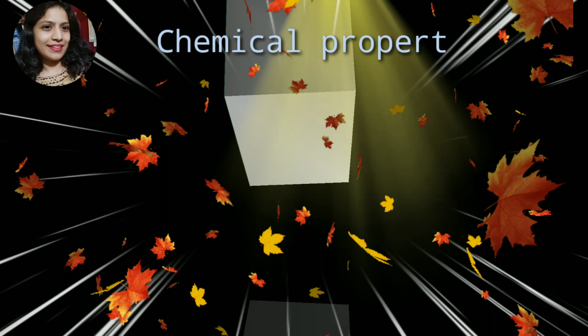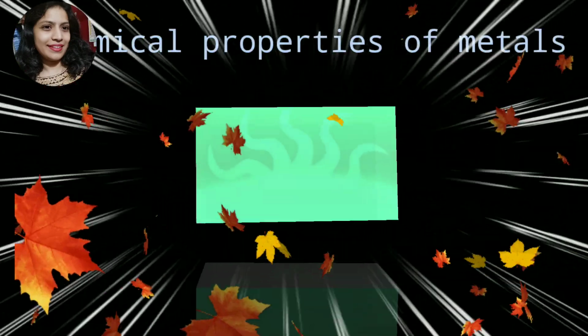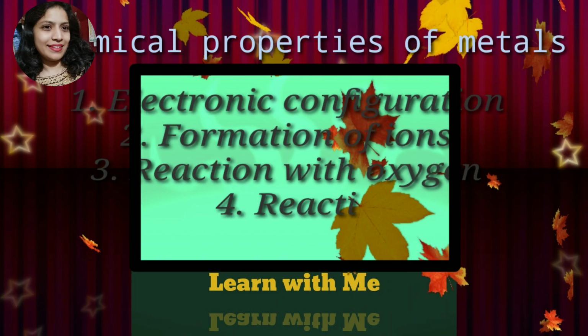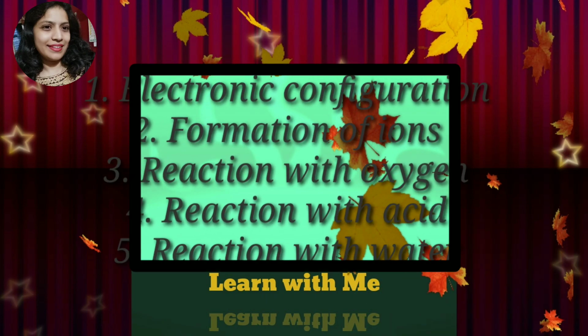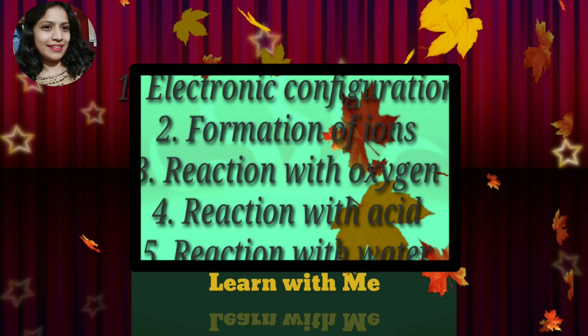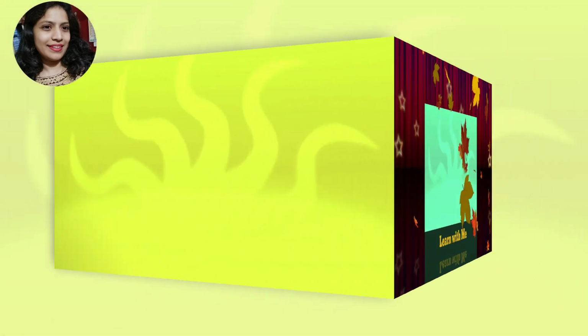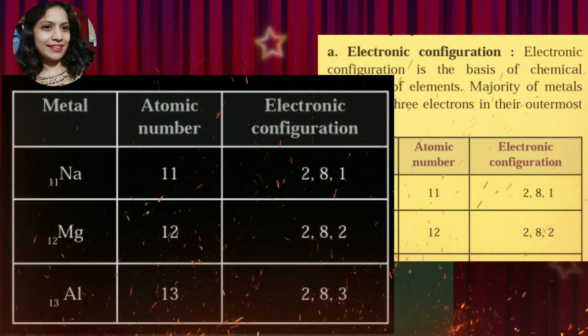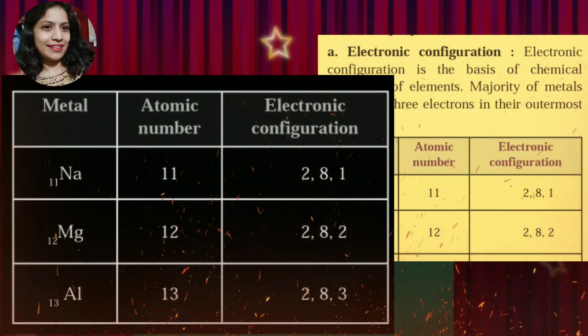Let us see chemical properties. There are mainly 5 types of chemical properties of metals and non-metals. Let us see the first, that is electronic configuration. See the first electronic configuration of metals.